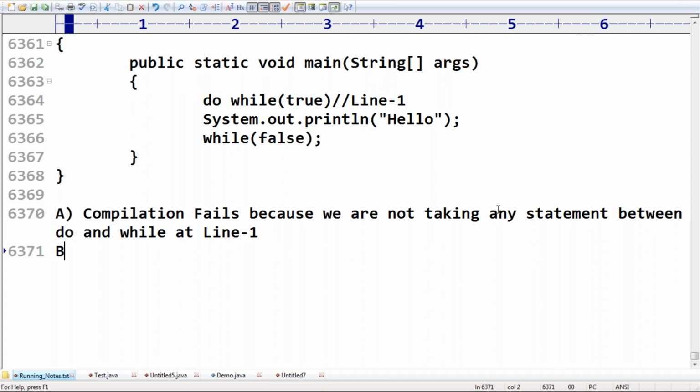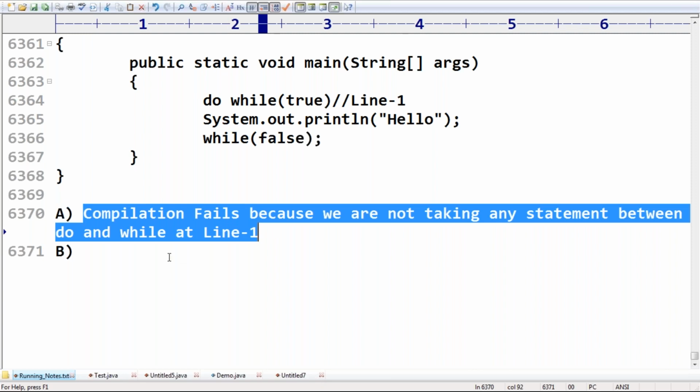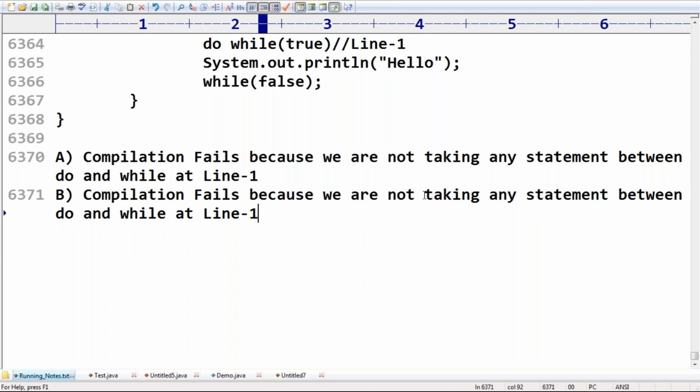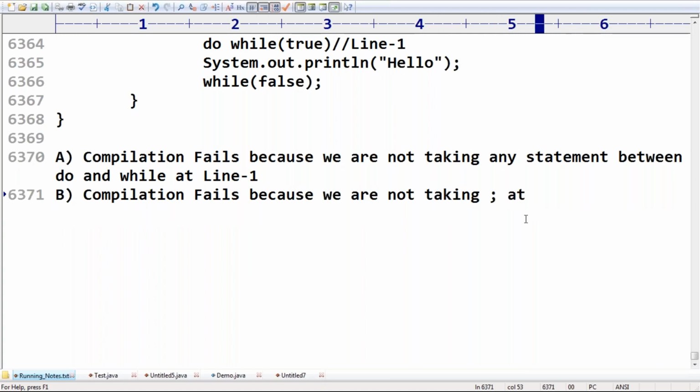Second one, compilation fails because we are not taking a semicolon at the end of do while. We are not taking a semicolon at line 1.